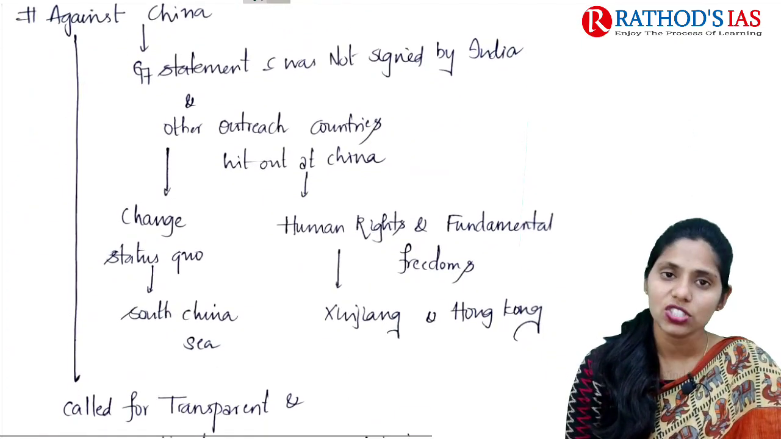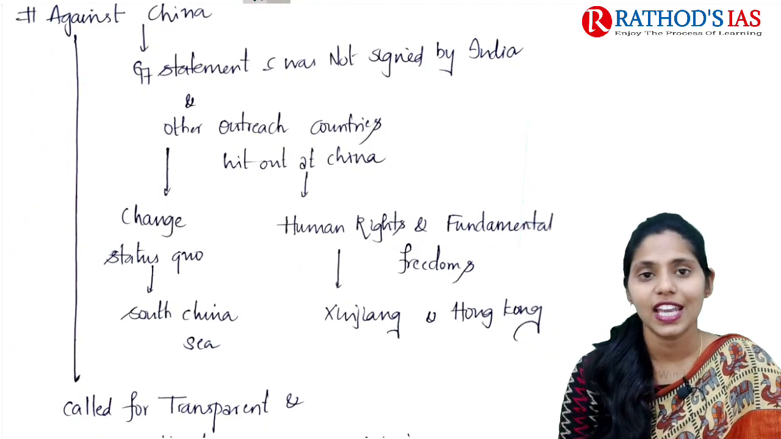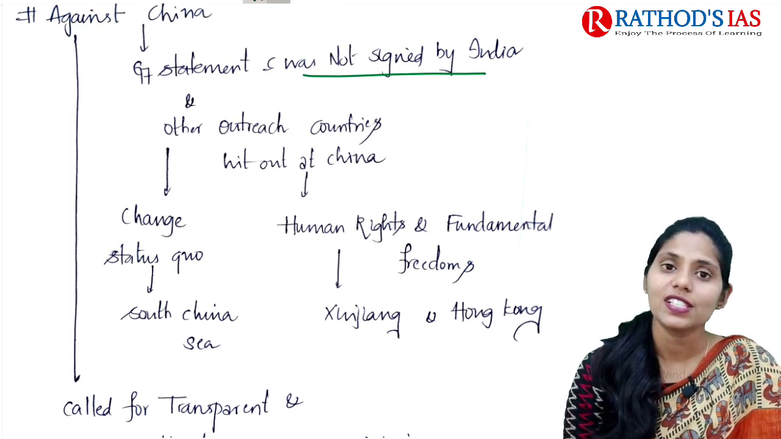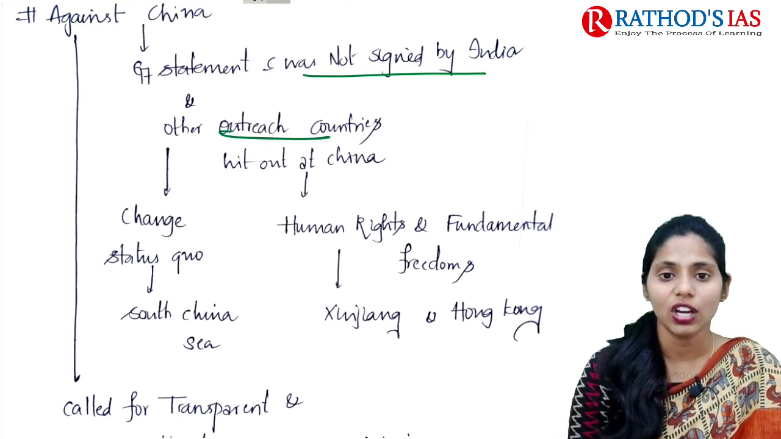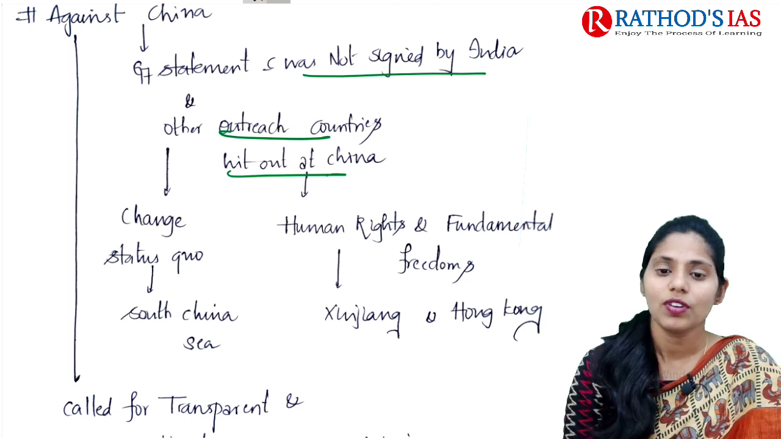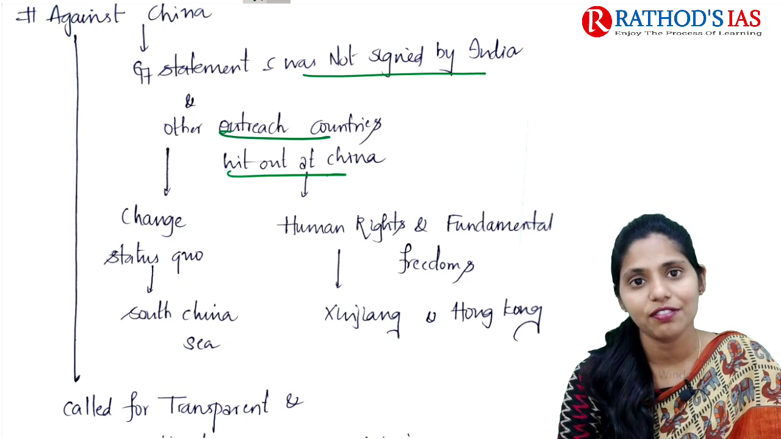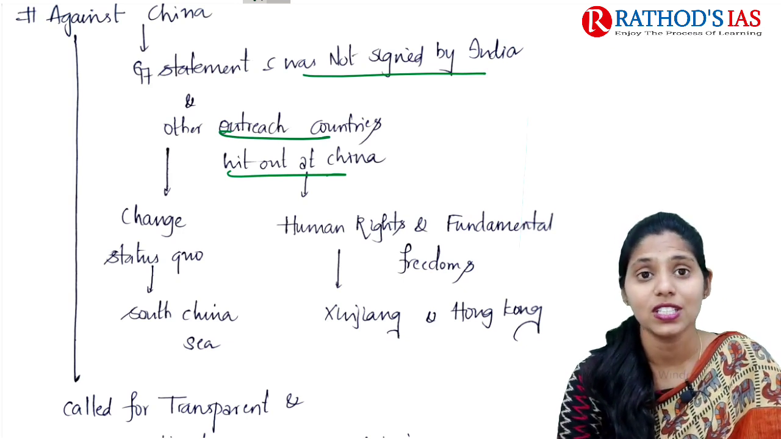And the next one is against China. The G7 came up with a statement which was not signed by India, nor by the other outreach countries, hitting out at China. For example, there are human rights violations and fundamental freedom violations, especially in the Xinjiang province and the Hong Kong region.